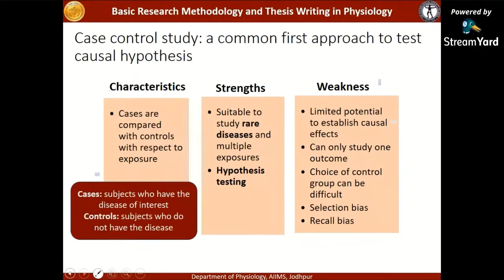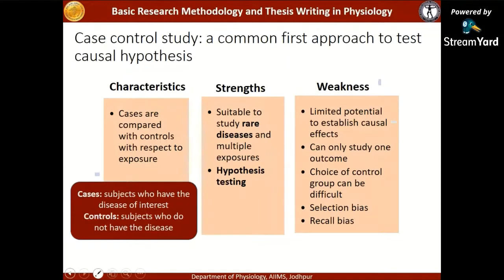Then they have some weakness too. The weakness is that they do not have a very good potential to establish the causal effect because it is not moving forward in time. It's a retrospective type of study. It can only study one outcome. The choice of control group can be difficult. Again, it has selection bias and recall bias.